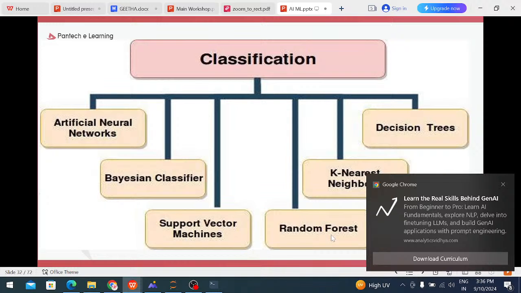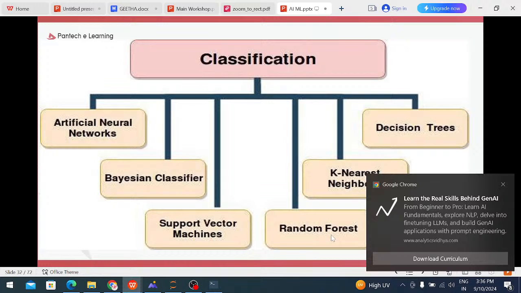In the forest means what? We are collecting a lot of trees, right? In this also we are collecting a lot of decision trees. That is known as the random forest. In the decision tree, we identify the root node, decision nodes and leaf nodes. But in random forest, how many trees? 1 tree, 2 trees, 3 trees like that. That is known as the random forest.